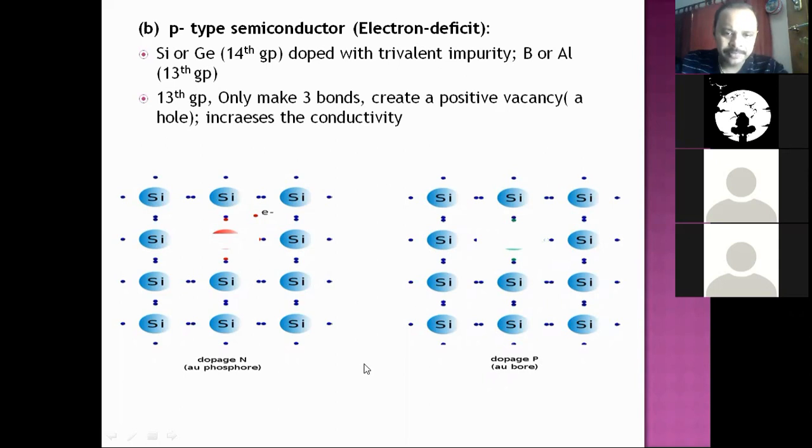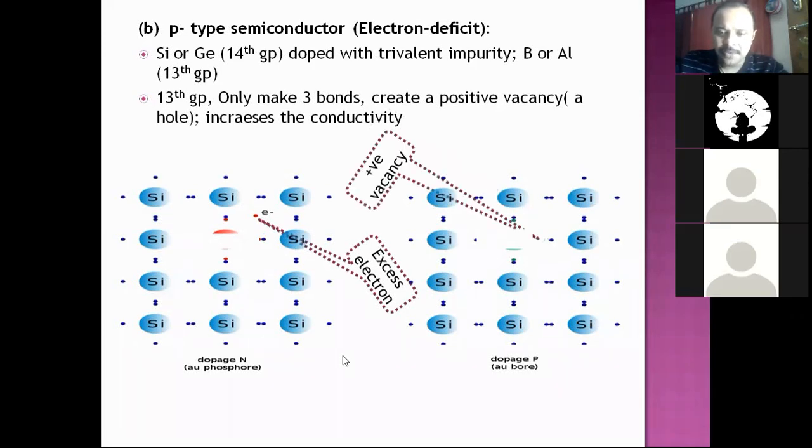So you can see here excess electron in N-type semiconductor. This is positive vacancy which is there in P-type semiconductor. That's why we say in case of N-type semiconductor, electrons are major charge carriers. In case of P-type semiconductor, positive holes are major charge carriers. That means the overall conductance is due to those electrons and positive holes only.